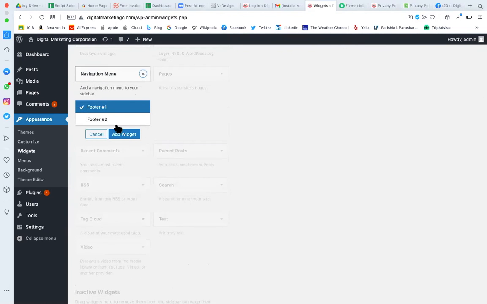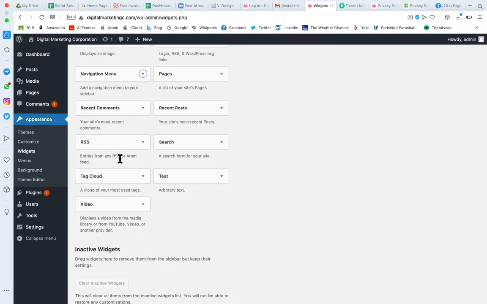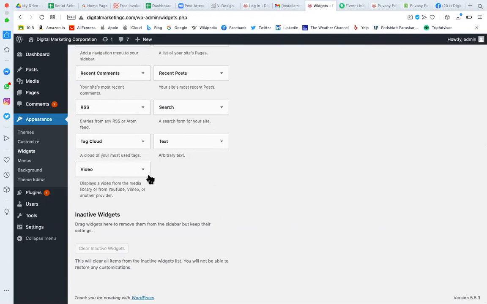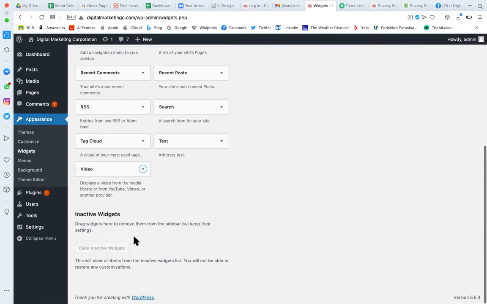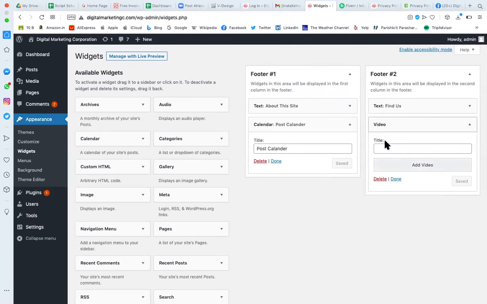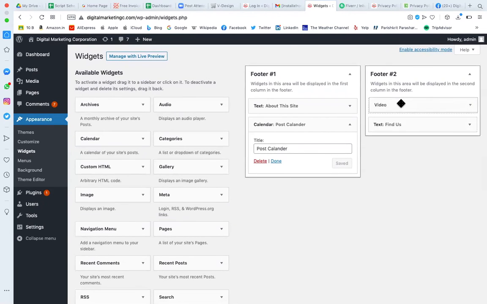I can add a menu. You have so many widgets; you can display any of them in the footer, or you can add recent comments, a tag cloud, or videos. Let's suppose I'm adding a video in the footer. So click on it, and I want to add it in footer 2. So click on add widget. Now in footer 2, I want to show this video first and then find us.